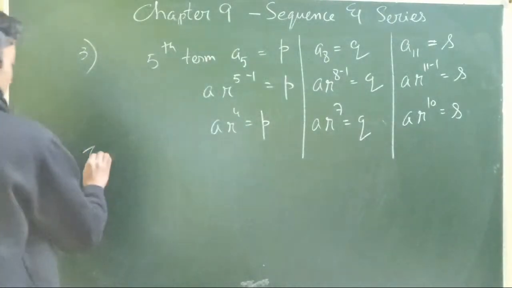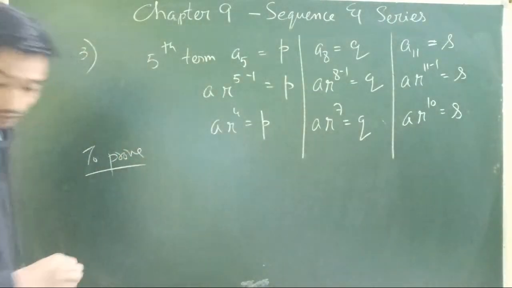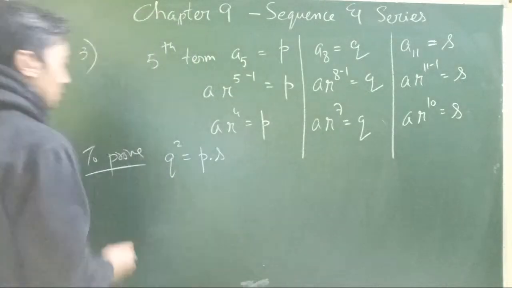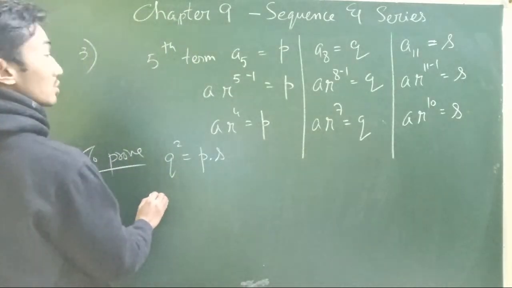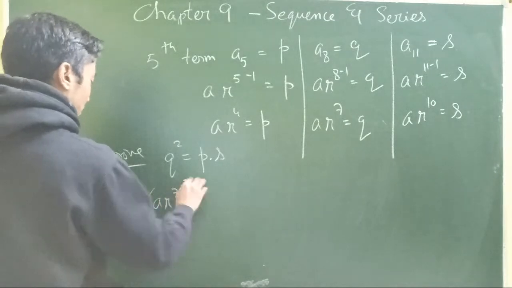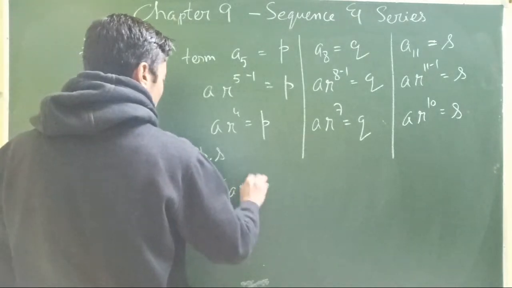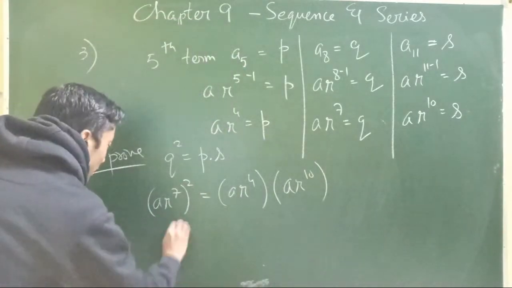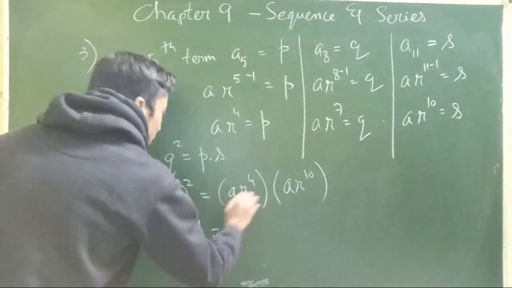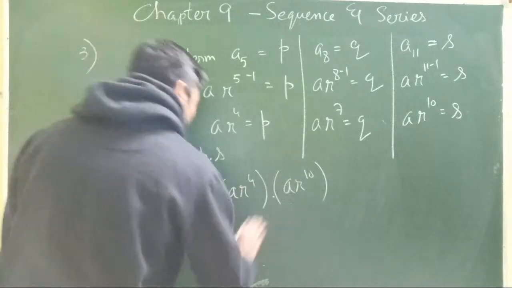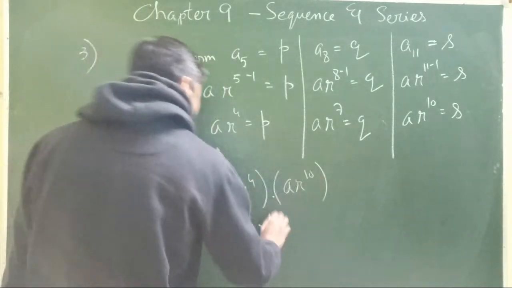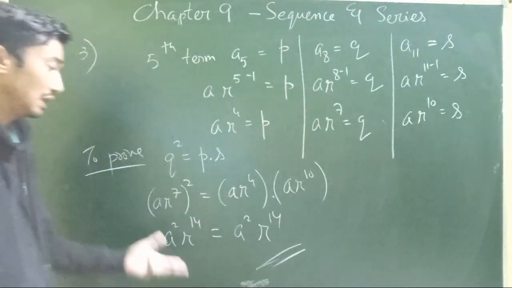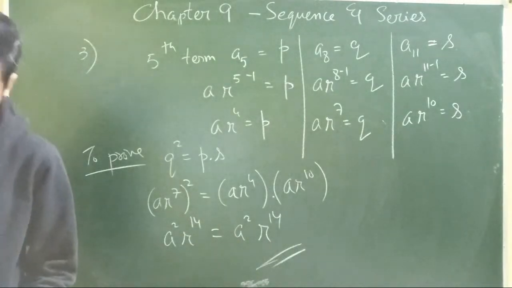To prove, what we're supposed to prove, Q square is equal to P into S. No problem. What is Q square? Q square, a r power 7, P, a r power 4, S, a r power 10. This is a square r power 14. Here, this is just a multiple, so a square, this is r power 4 plus 10, 14. Okay, simple proof. A square r power 14. Done. That's it, the proof. Hence proved.